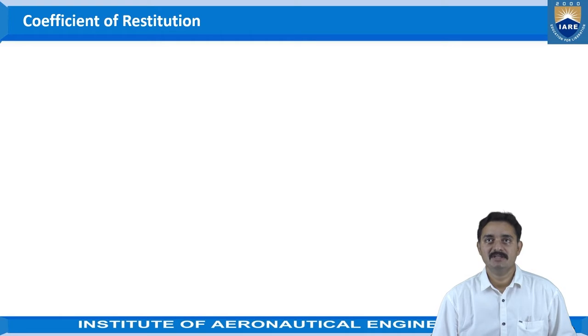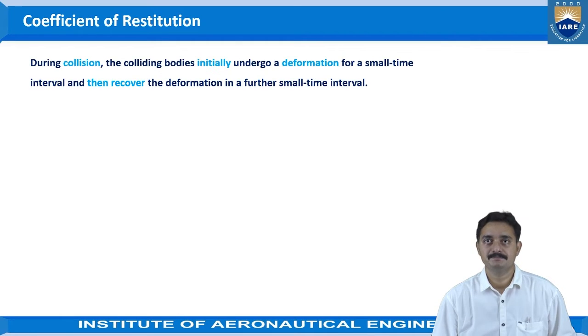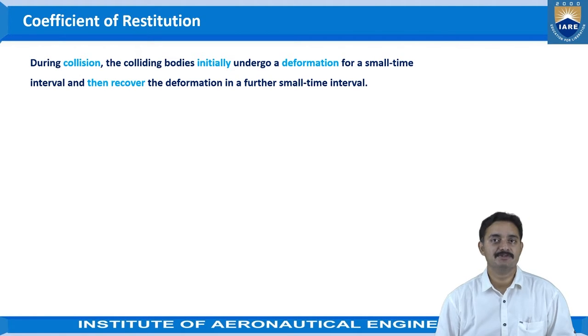First, let us see what is the coefficient of restitution. During collision, the colliding bodies initially undergo a deformation for a small time interval and then recover the deformation in a further small time interval. As we have discussed in the introduction of this topic, a collision or impact of two bodies is said to be an impact when these two bodies exert some very huge force on one another for a small interval of time.